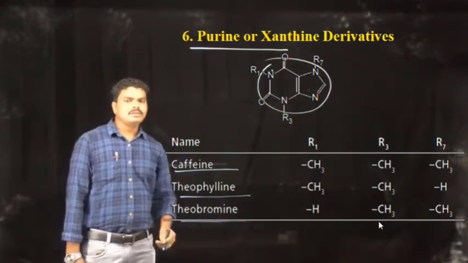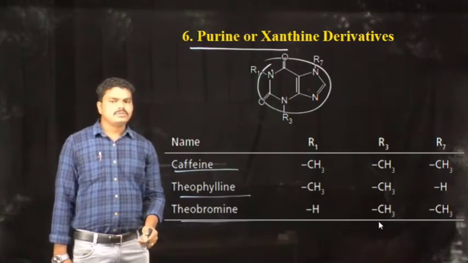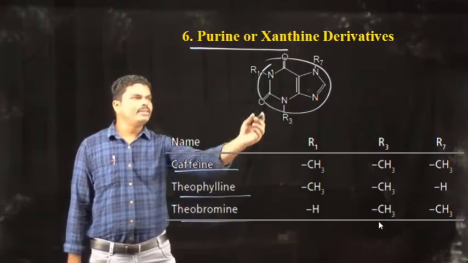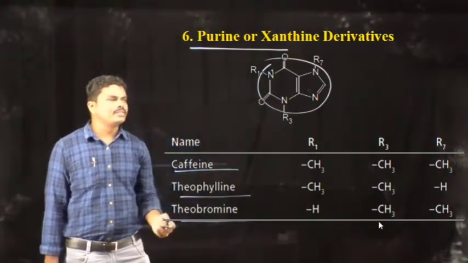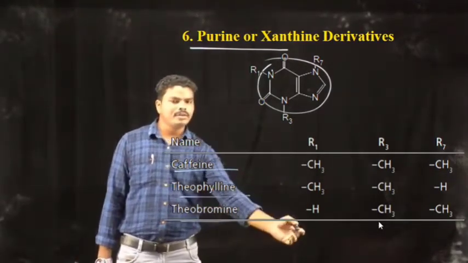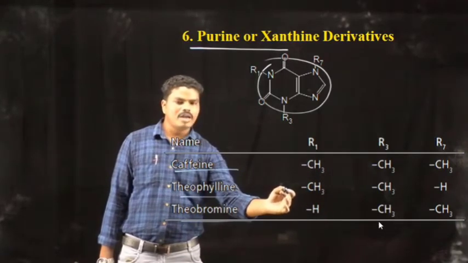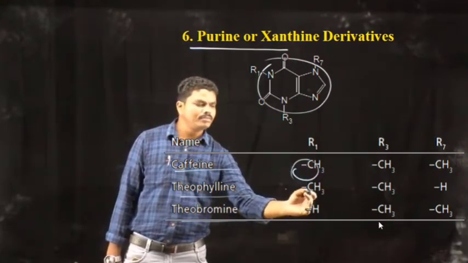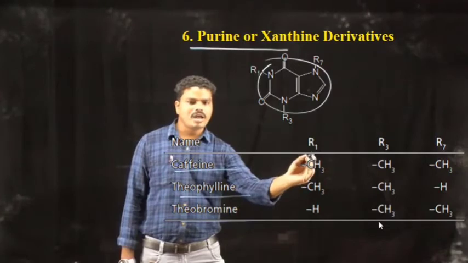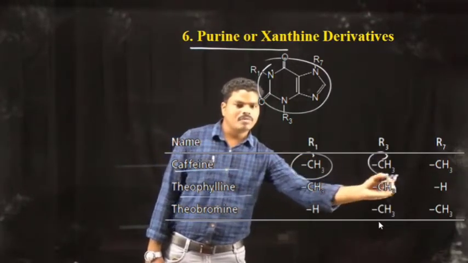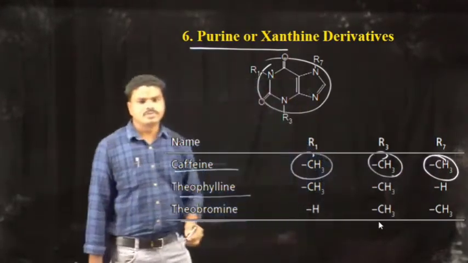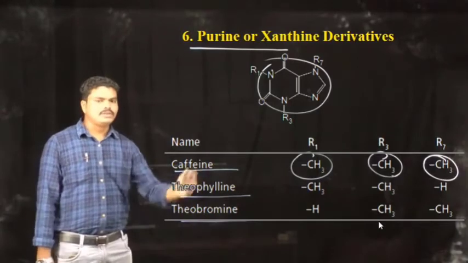These three drugs have the purine moiety as the basic ring in their structure, and also have different substituents at the R1, R3 and R7 positions. Likewise, theophylline and theobromine also have different substituents.